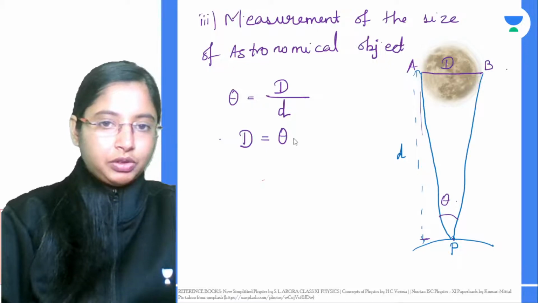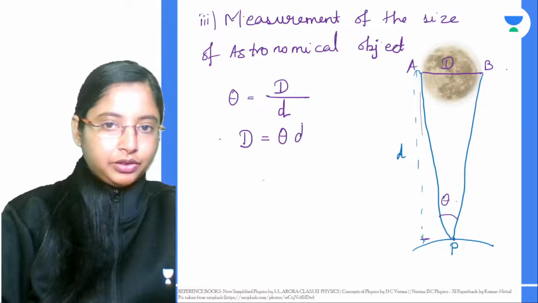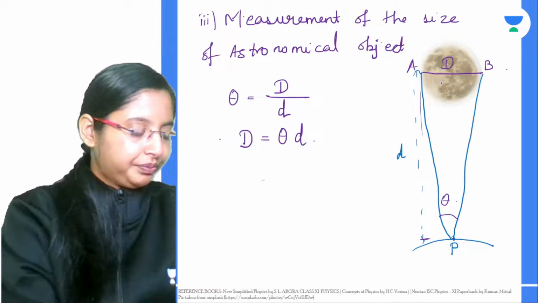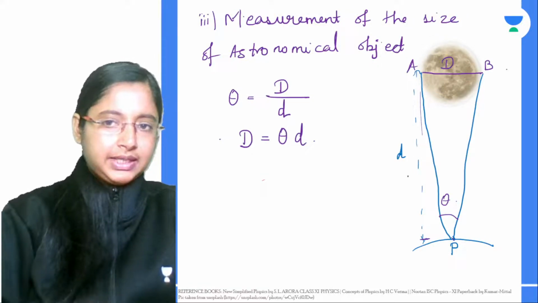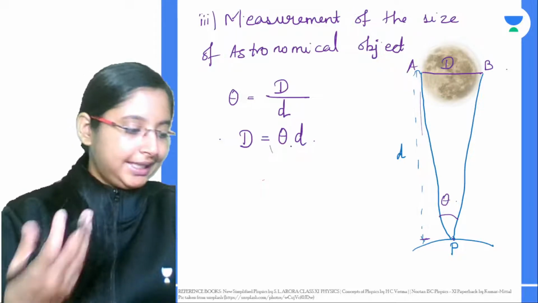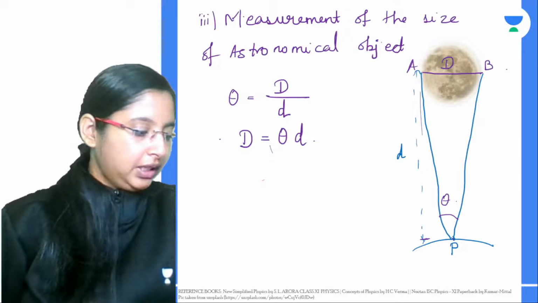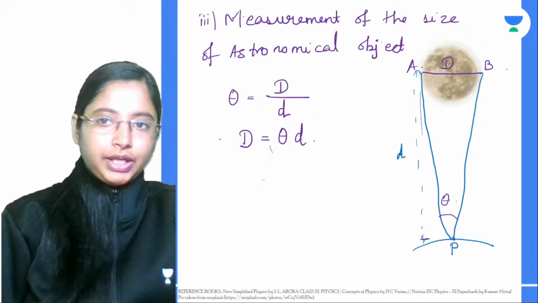The small d I'm talking about is basically the distance. That gives you the diameter of the moon. If you know the distance from the triangulation method, and you know theta, which can be measured, then you can find the size or the diameter of the moon.